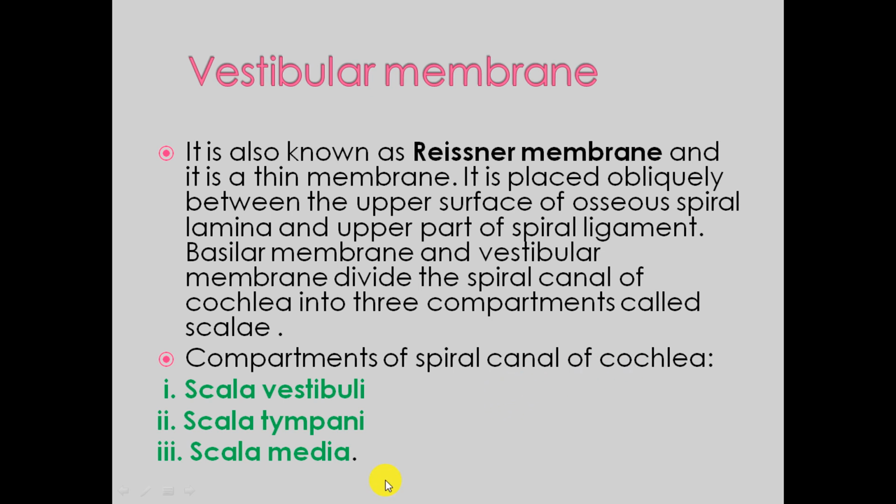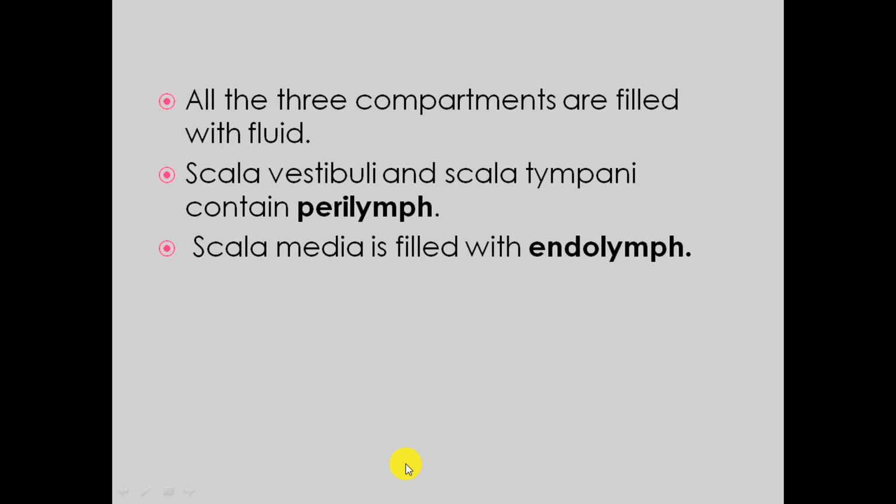Compartments of the spiral canal of the cochlea consist of scala vestibuli, scala tympani, and scala media. All three compartments are filled with fluid.